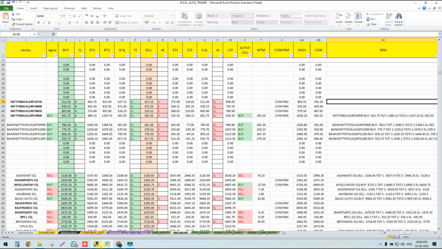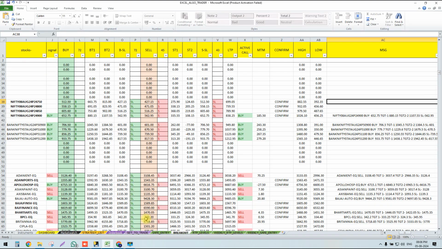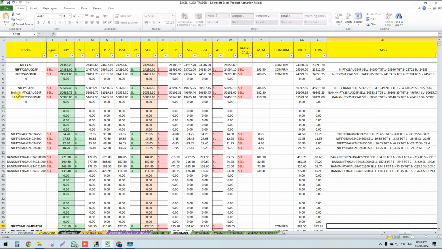Okay, fine. Now let's go for Bank Nifty, guys. Let's show the chart now and see what our breakout strategy is telling. In Bank Nifty, a sell was actually generated. I told you that the market fell down dramatically. That sell was generated here, and it is 50,507.